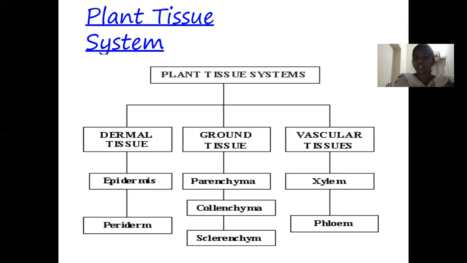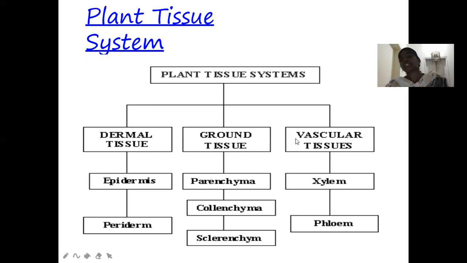For example, if the ground tissue is composed of parenchyma cells, then it is responsible for storing food material. For example, if instead of parenchyma cells, the ground tissue system is composed of sclerenchyma, then it gives mechanical strength to the plant body. That means depending upon which type of cells are present in the ground tissue, its function differs.